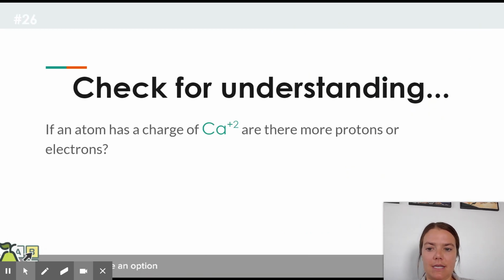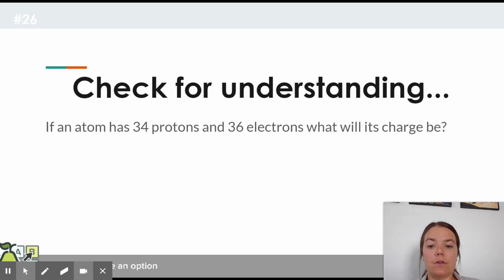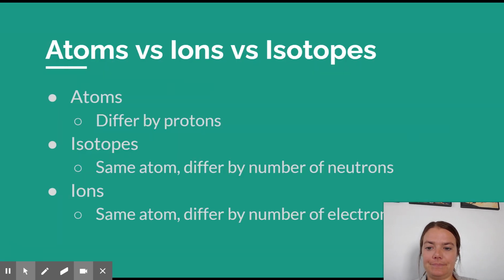All right, check for understanding again. If an atom has a charge of +2, are there more protons or electrons? That positive charge tells you that there are more protons. Protons are positive. If an atom has 34 protons and 36 electrons, what will its charge be? Great, it will be -2.